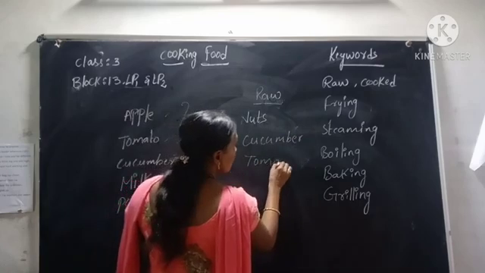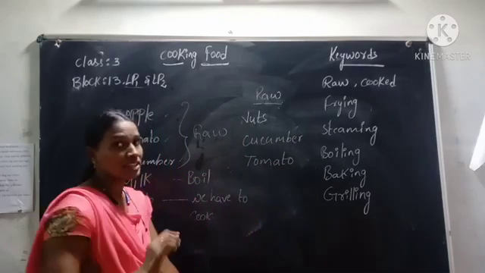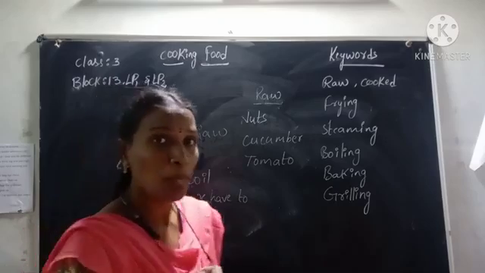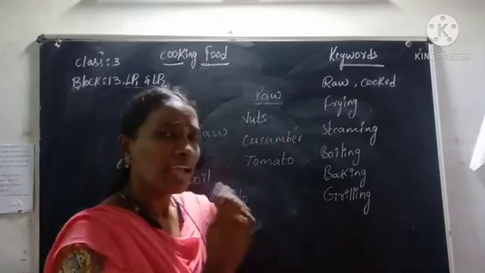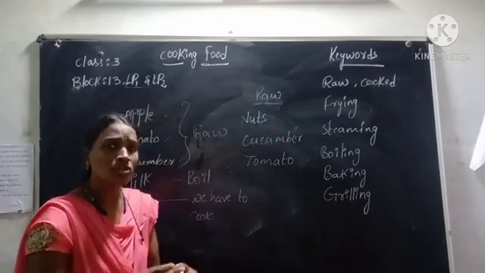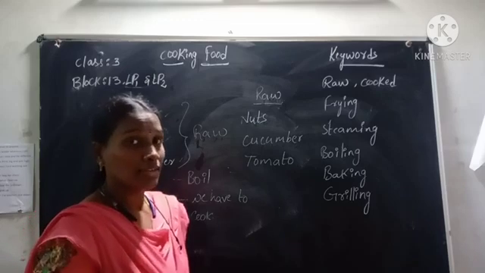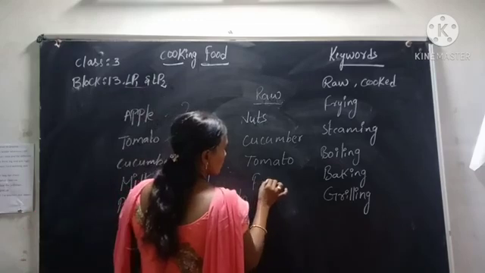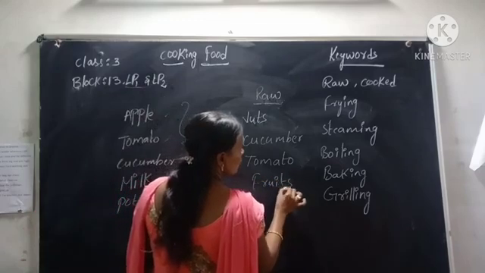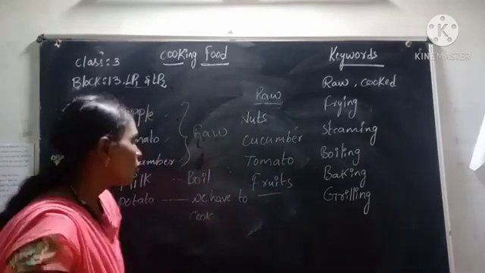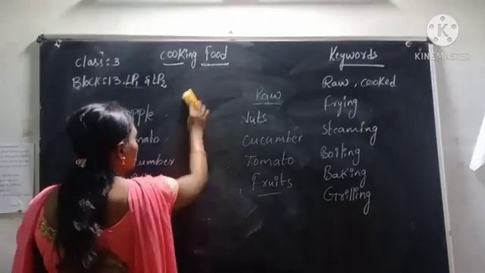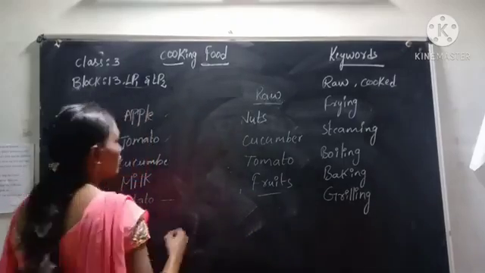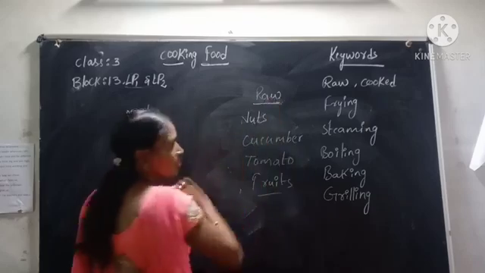So many people like to eat tomato without cooking, even I like to eat tomato without cooking. And fruits also, so many fruits we can eat without cooking. These are the food items we can eat raw.